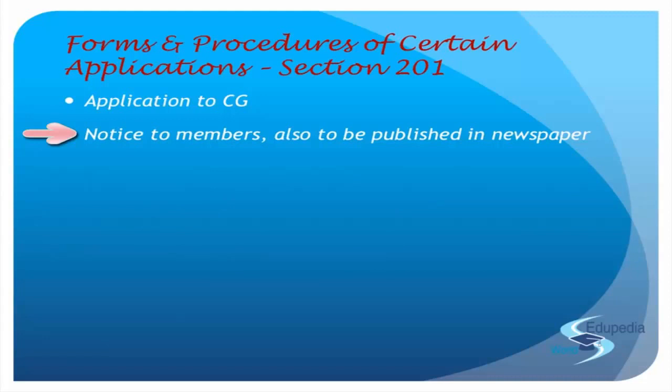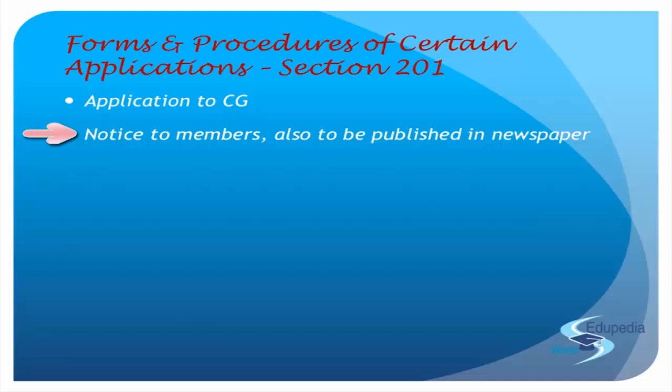And for that notice which they have prepared, it's not enough to send it; there are two compulsions, that the notice should be published in two newspapers. At least one should be in a newspaper in the principal language of the district where the company's registered office is established, and one other newspaper in English, circulating in the same district. These two parameters have to be considered, and this is how they issue the general notice to the entire public, right?